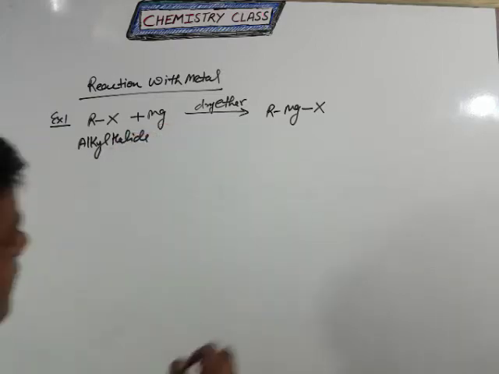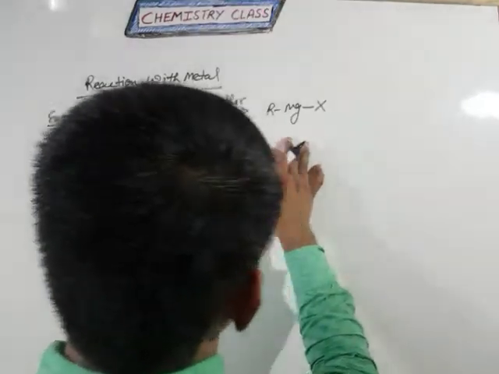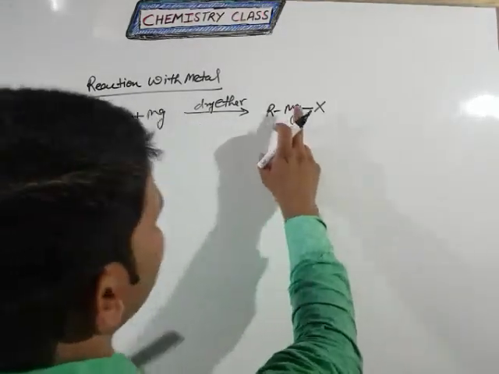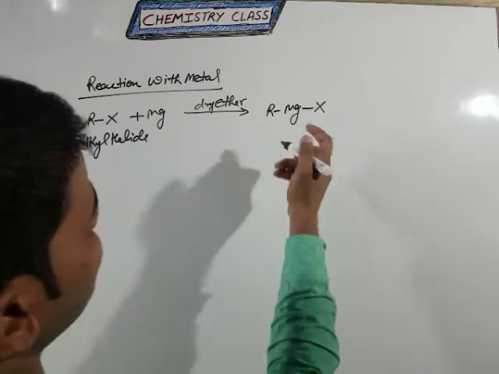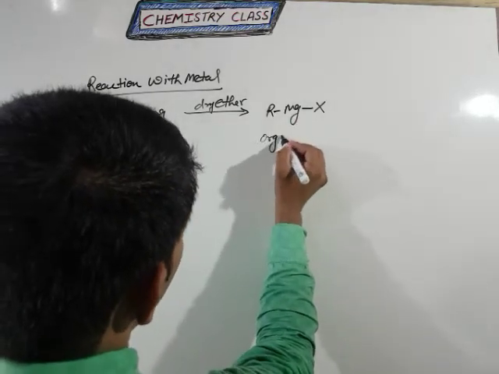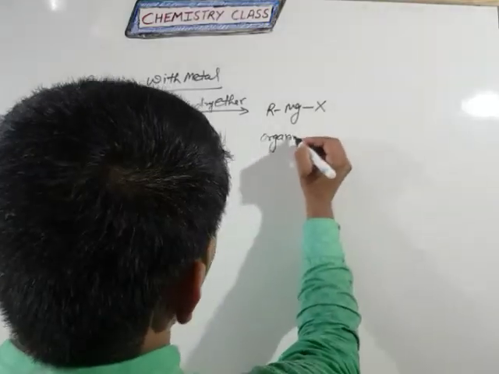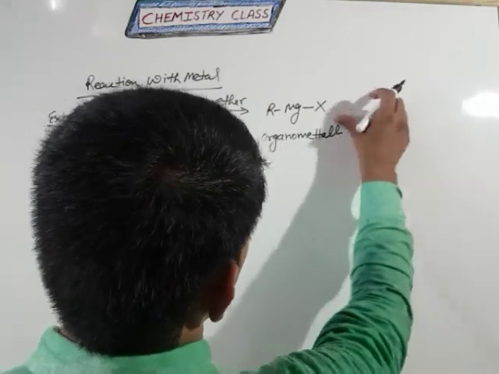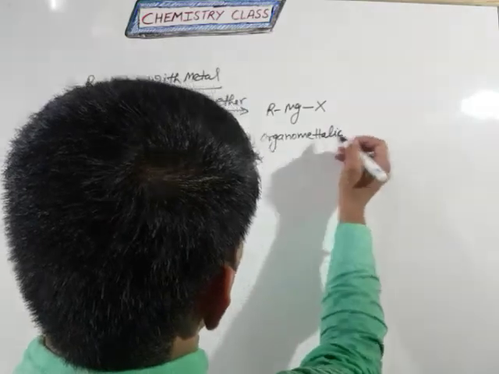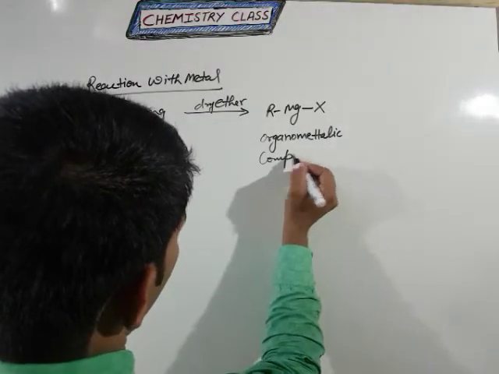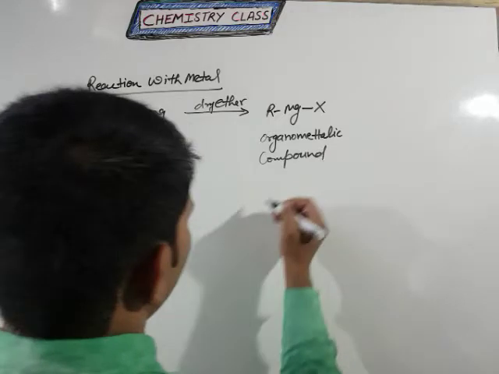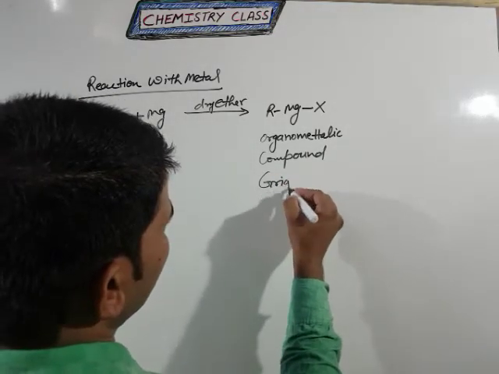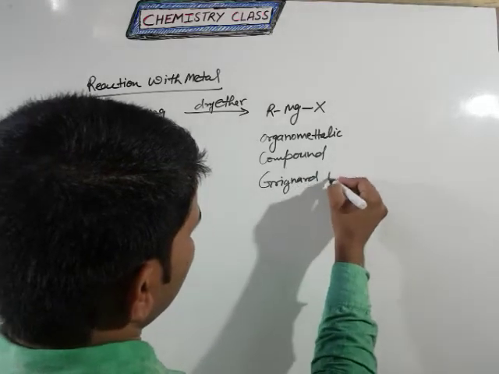This is our magnesium metal, and the name of this compound is given because this is the first time a metal attaches to this carbon atom. That's why the special name is organometallic compound, which is also known by the special name Grignard reagent.